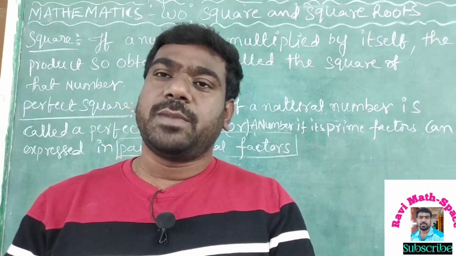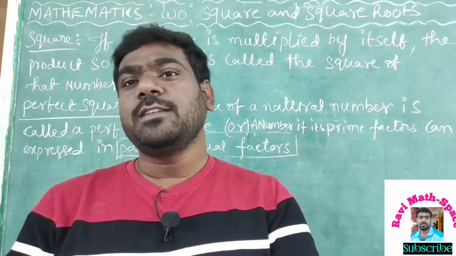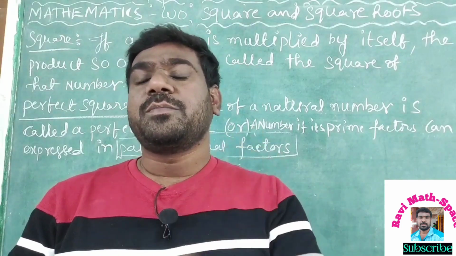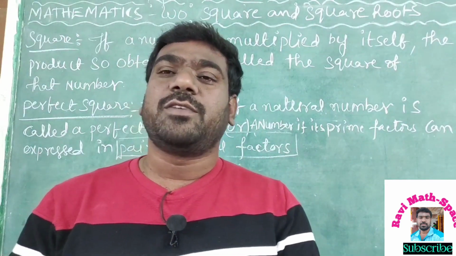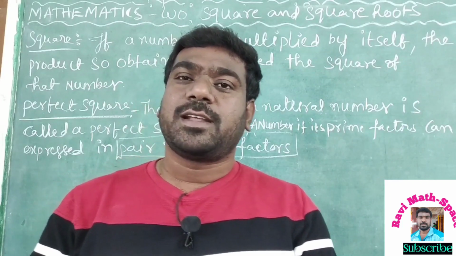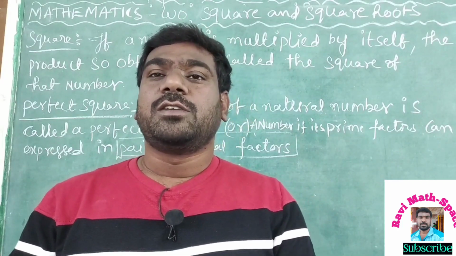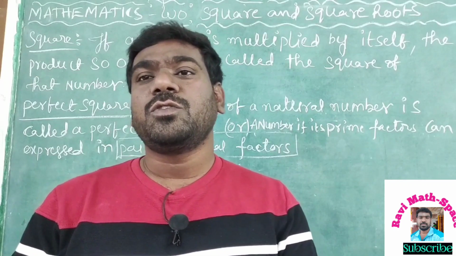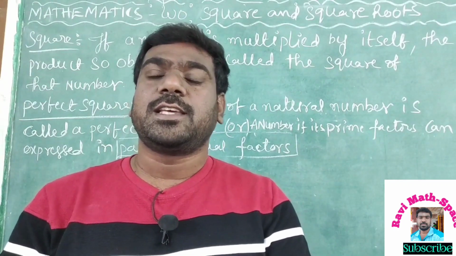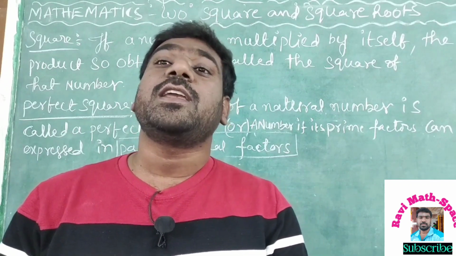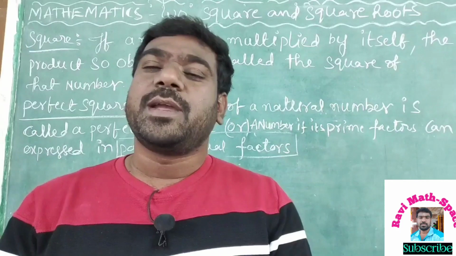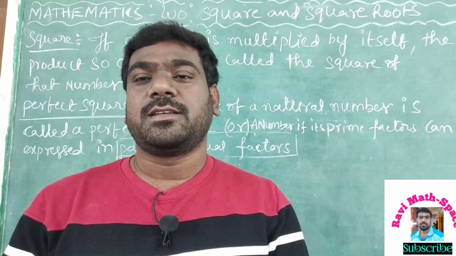We can express that number in the form of prime factorization, and then make pairs of equal factors.